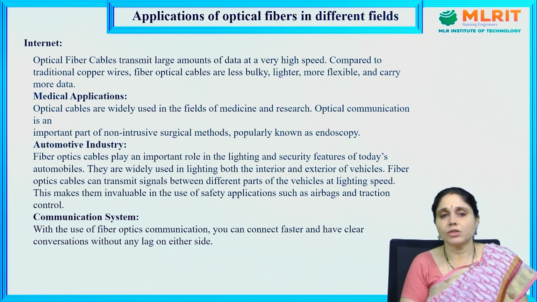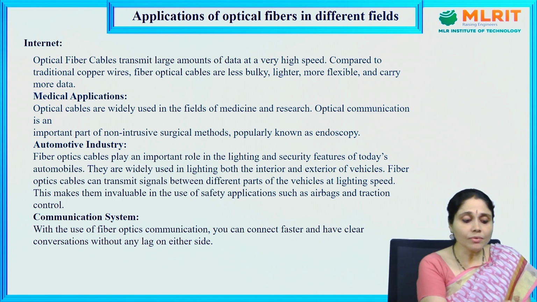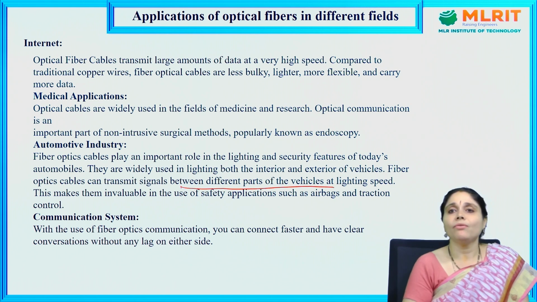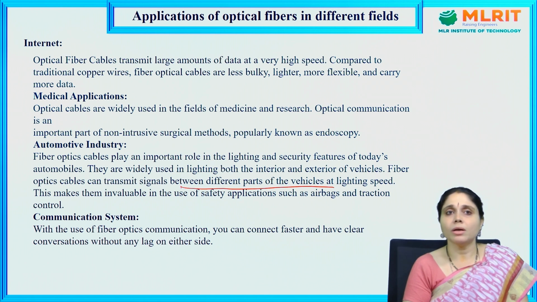Now, automotive industry. Fiber optic cables play an important role in the lighting and security features of today's automobiles. They are widely used in lighting both the interior and exterior of vehicles. Fiber optic cables can transmit signals between different parts of the vehicles at lightning speed. Signal transmission within the vehicles is done through the optical fibers. This makes them invaluable in safety applications such as airbags and traction control. Next, coming to the communication system.